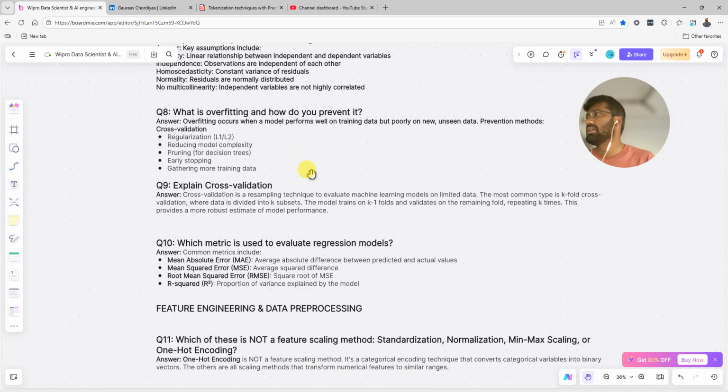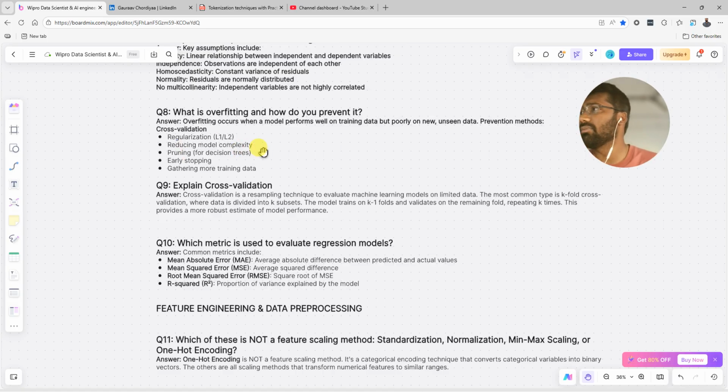Okay. Now, the next question is, what is overfitting and how do you prevent it? Overfitting occurs when the model performs well on the training data but poorly on new or unseen data. So what are the prevention methods? We can use cross validation, and regularization with L1 and L2 techniques, lasso and ridge. We can apply a penalty term to the variables or data to regularize it and build a model on it that overcomes the overfitting.